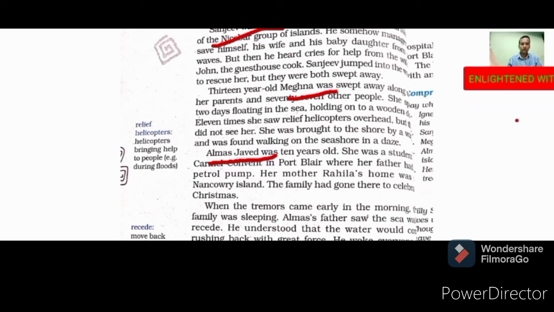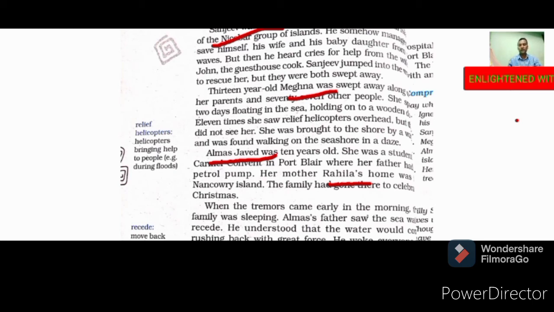Almaz Javed was 10 years old. She was a student of Carmel Convent in Port Blair, where her father had a petrol pump. Her mother Rahila's home was in Non-Crowley Island. The family had gone there to celebrate Christmas. So her mother's name was Rahila, whose house was in Non-Crowley Island.